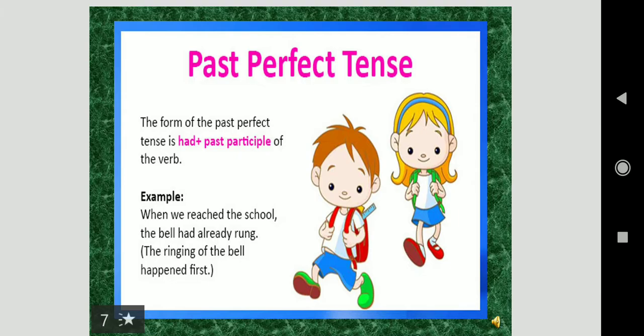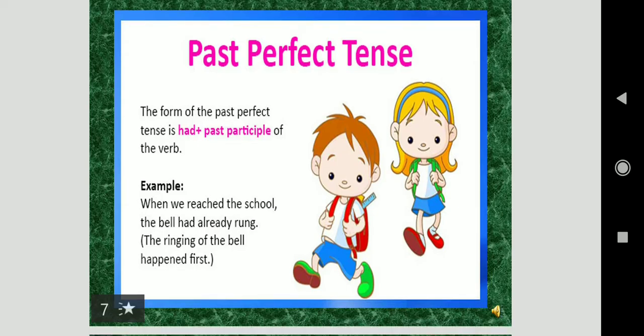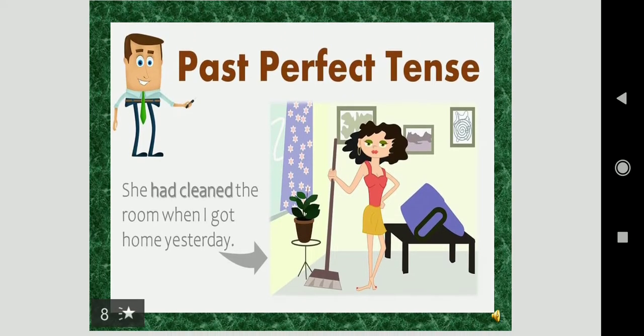More examples to clear your doubts. The form of past perfect tense means the structure is subject plus had plus past participle. Example: when we reached the school, the bell had already rung. The ringing of the bell happened first, then we reached. So it means one action is already completed when another action occurred. Next is, she had cleaned the room when I got home yesterday. Had cleaned is your past action and got is the action after the first action had finished.